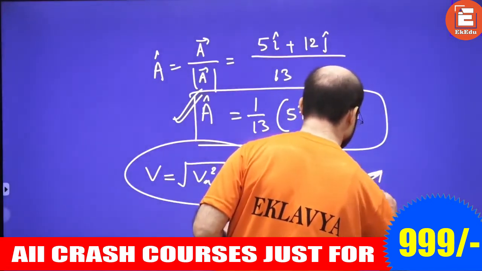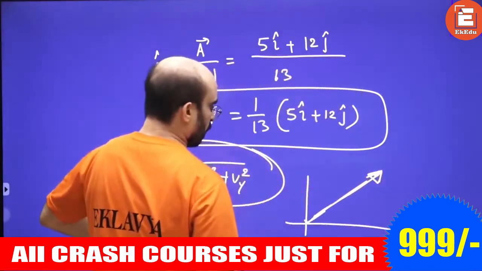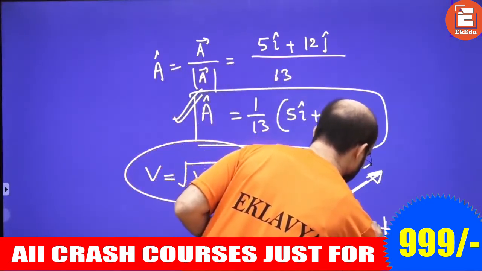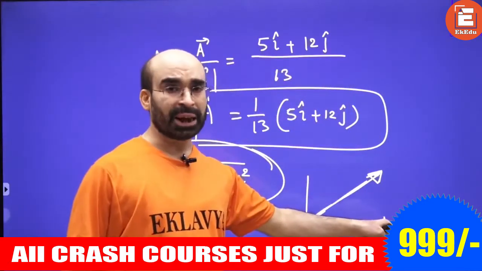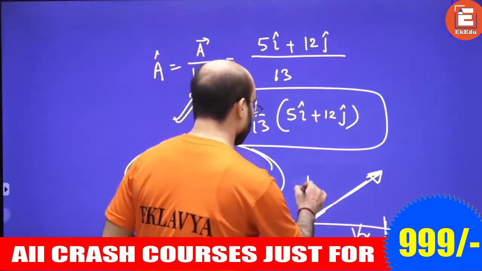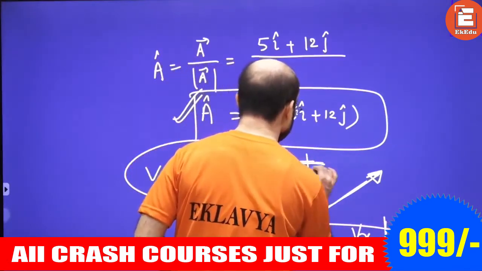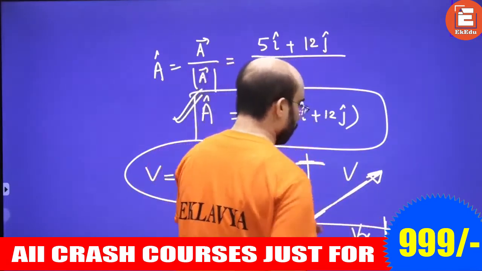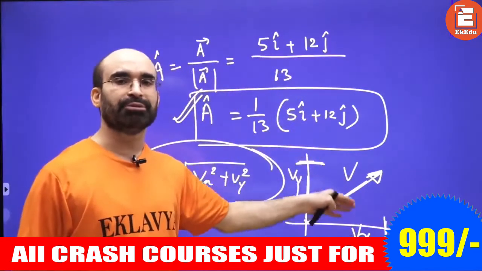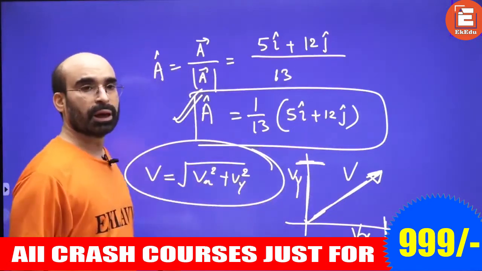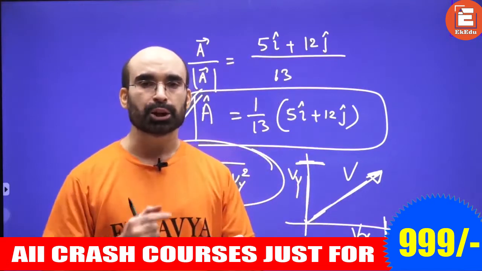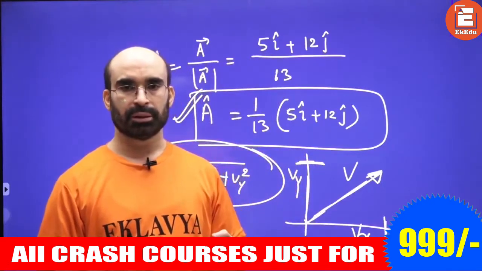If the x coordinate is changing, this is Vx, and if the y coordinate is changing, this is Vy. So the magnitude of this velocity vector will be this. So you got a fair idea how to find the magnitude of a given vector.